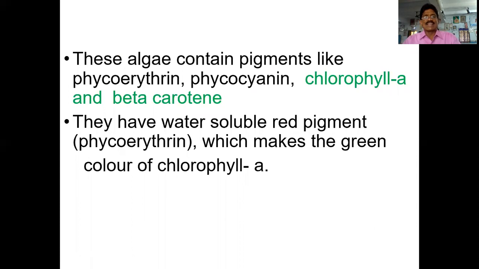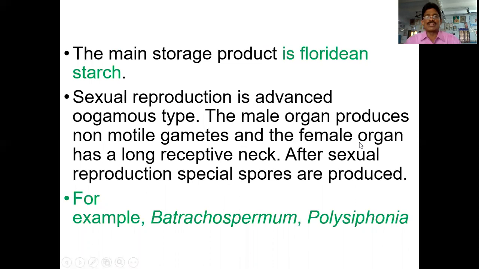These algae contain pigments like phycoerythrin and phycocyanin, chlorophyll A, and beta carotenoids. That's why it looks red in color. They have water-soluble red pigments, phycoerythrin, which mask the green color of chlorophyll A. The main storage food is floridean starch. The sexual reproduction is an advanced oogamous type. The male organ produces non-motile gametes, and the female organ has a long receptive neck-like structure.